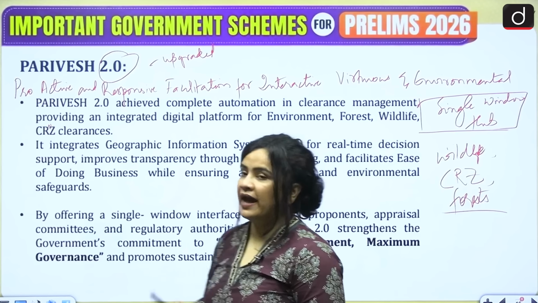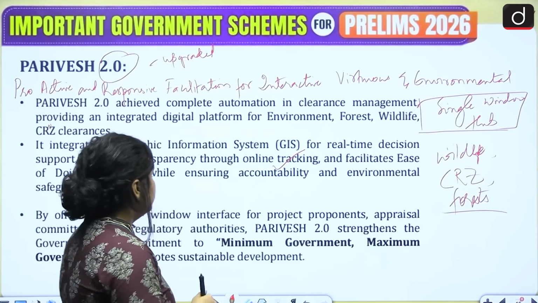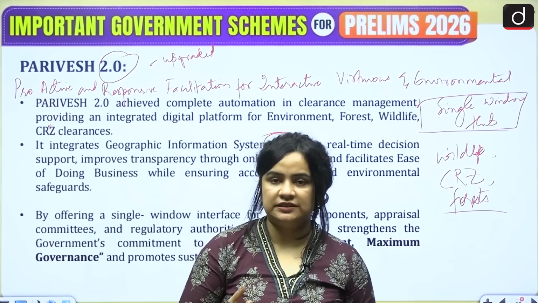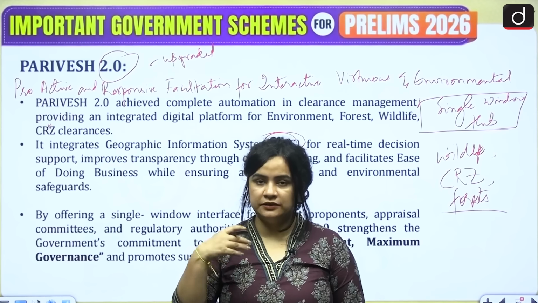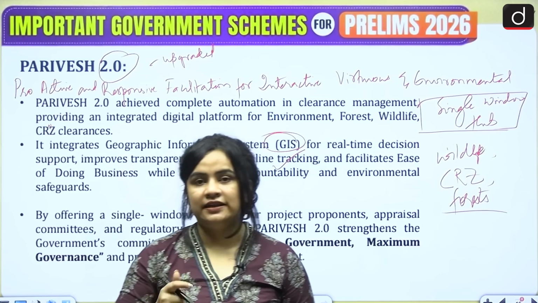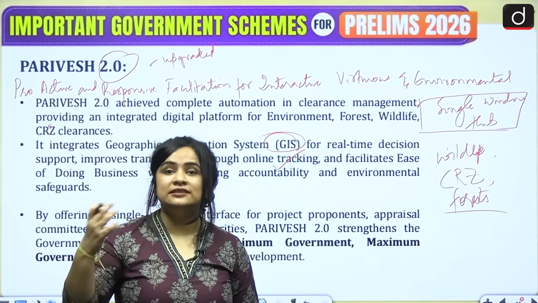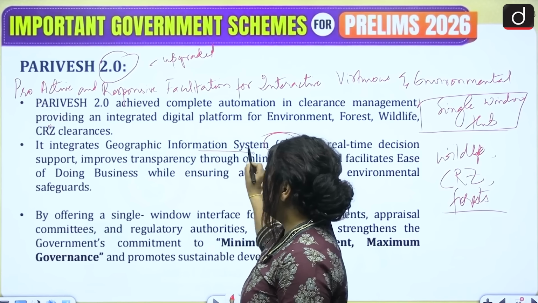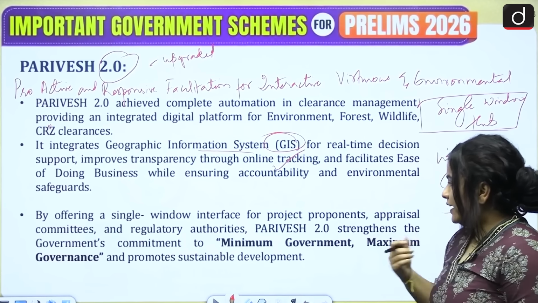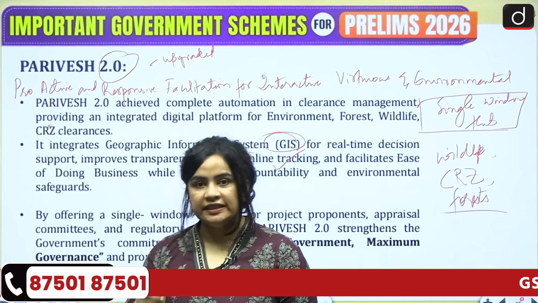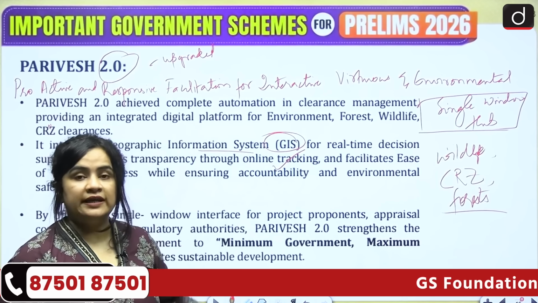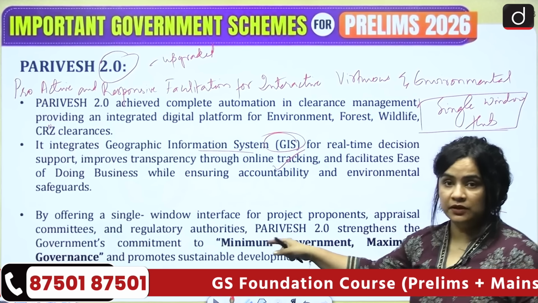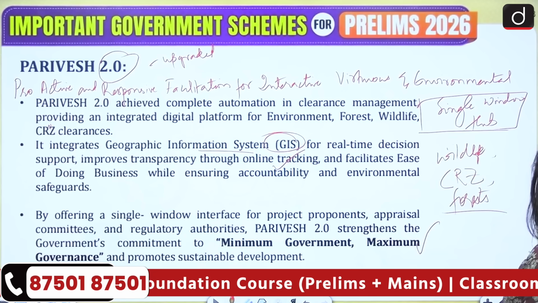And how? By integrating GIS, or Geographic Information System. What is GIS? Students, it is a computer system which basically stores data, analyzes it, processes it, and displays information based on a map or a location. All right. So this is what your GIS is. Because it is offering a single window interface, it leads to citizen-centric governance, meaning minimum government, maximum governance.